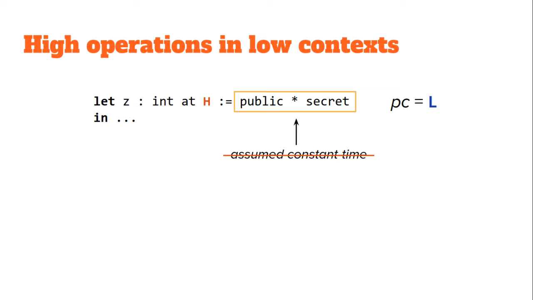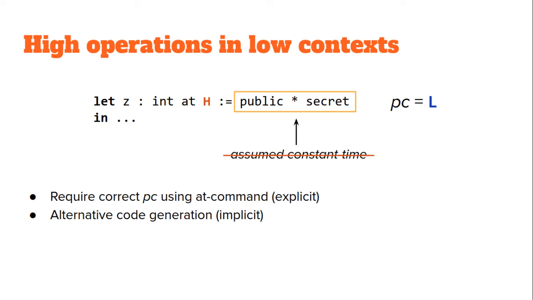What can we do to mitigate this? Well, we can require that the PC label is raised. This mitigates the timing issue by employing the time padding of the add command. This introduces high delays to the code, however, but it will be constant time. Or we can produce slower IR code in these contexts that is guaranteed to be constant time. This makes code reuse harder, timing becomes a context-sensitive matter, which does not mix well with add commands. Or we can take the extreme option of disallowing the operation in the language entirely. This is not feasible to do for basic operations such as multiplication, of course, but it may be an option for more complex operations such as ternary operators.